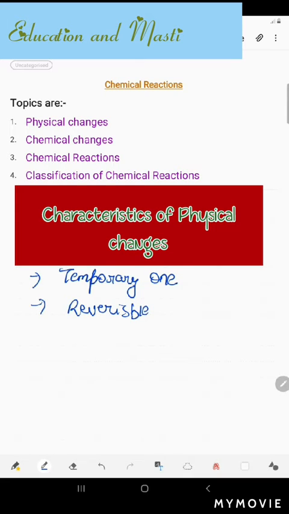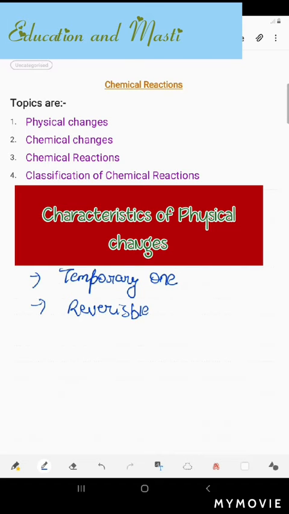So what is the meaning of reversible? It means, like when you melt ice, again you can freeze it back. So that is what reversible changes are. Number 4 is that there may be a small change in size, shape, physical state, etc. Of course, this will be changed sometimes. If something is happening temporarily, something should happen. So small changes there, like size increases or decreases, shape is a little bit odd, or the physical state changes, like sometimes from liquid to solid or from solid to liquid or gas to liquid, it happens.